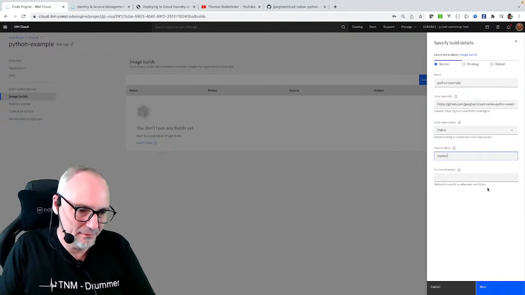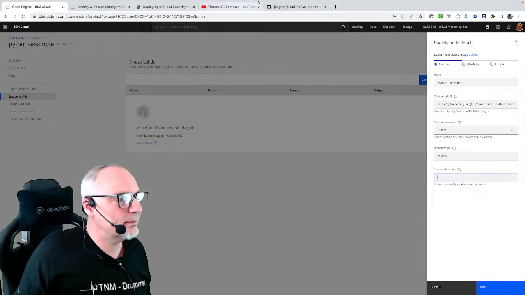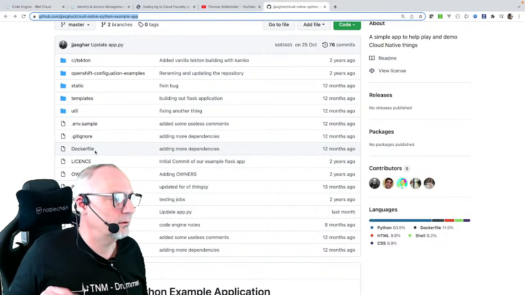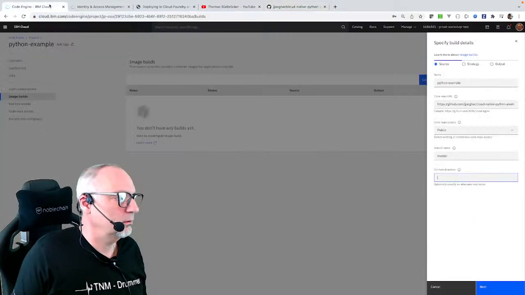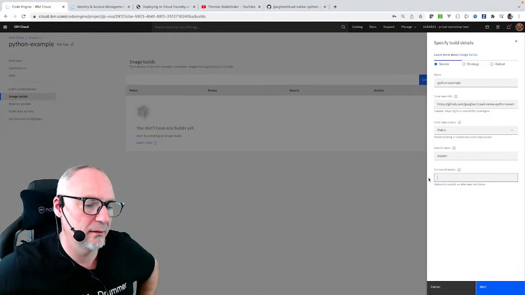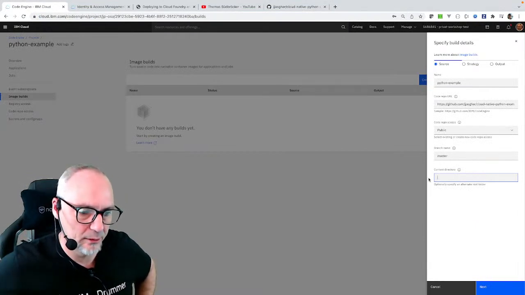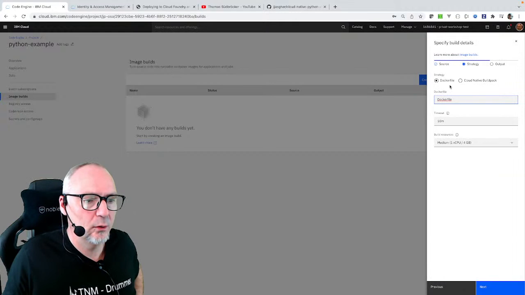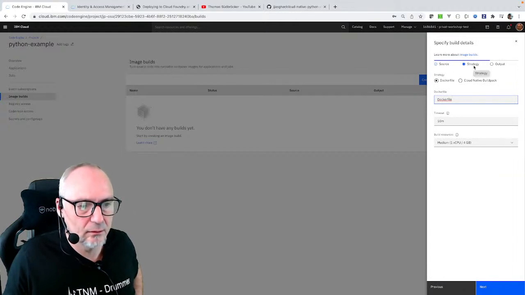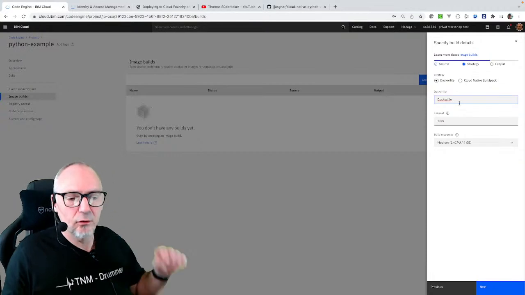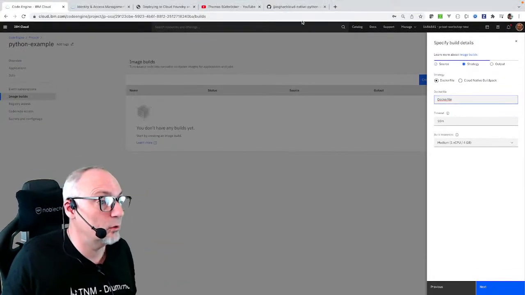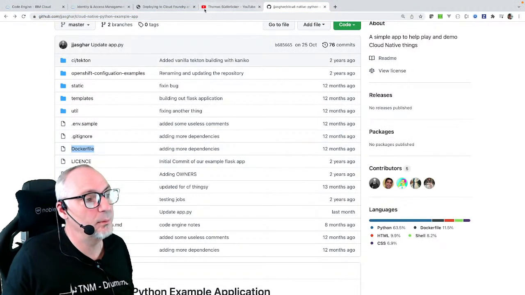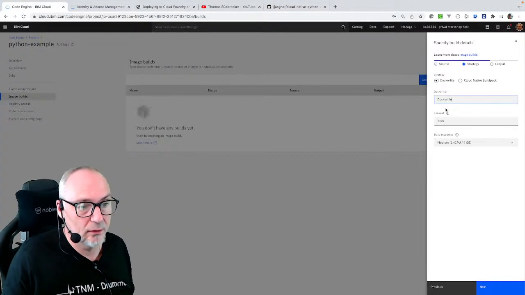So here it is master, and the context directory: where does the Dockerfile live? It lives in the root context, so I do not need to specify additional path information here at the moment. Next step, we use the strategy with Dockerfile. And that is also the name, which is important to know when you build it. Here, that's the name Dockerfile. If this were different, we must use a different name.